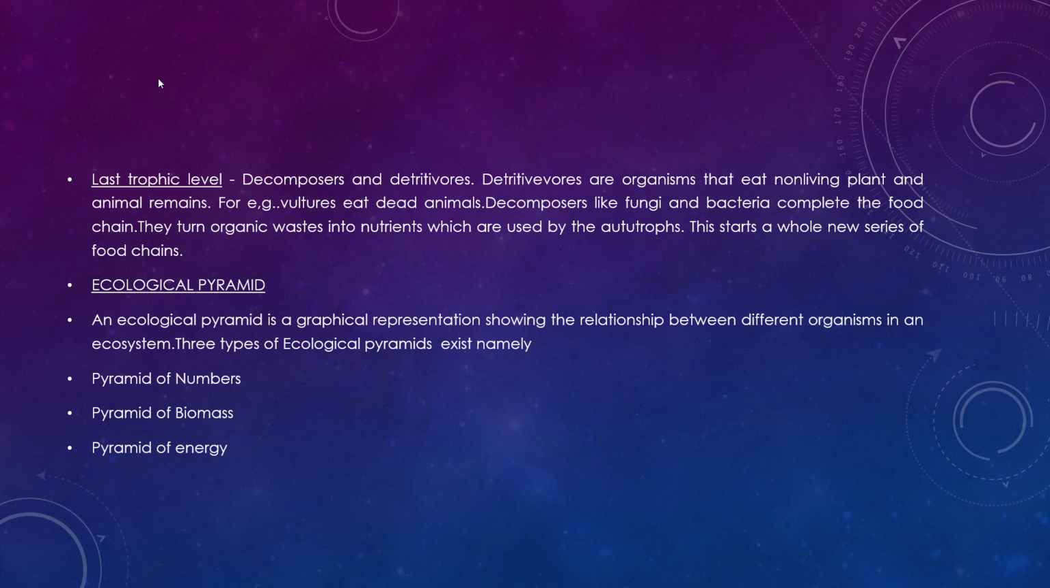Okay. Now we can study the ecological pyramid. An ecological pyramid is a graphical representation showing the relationship between different organisms in an ecosystem. Three types of ecological pyramids are there. One is the pyramid of numbers, the second one the pyramid of biomass, and the third one the pyramid of energy.